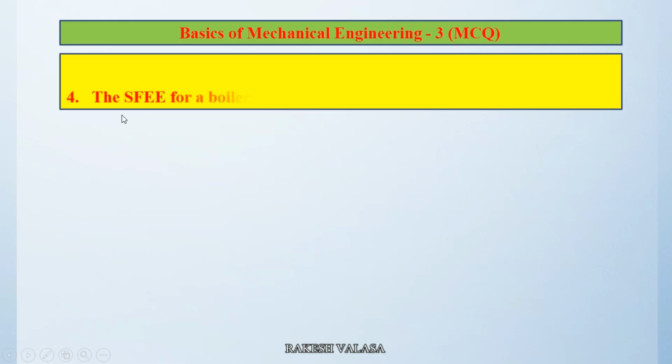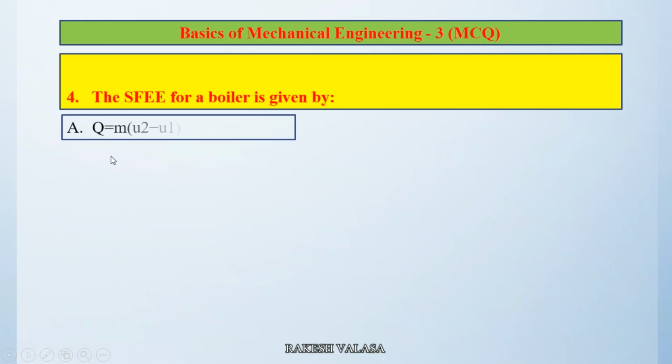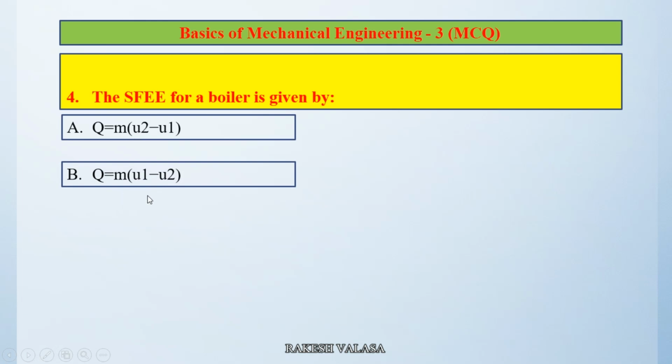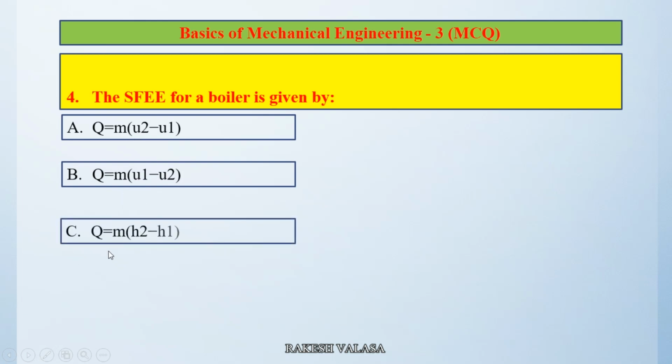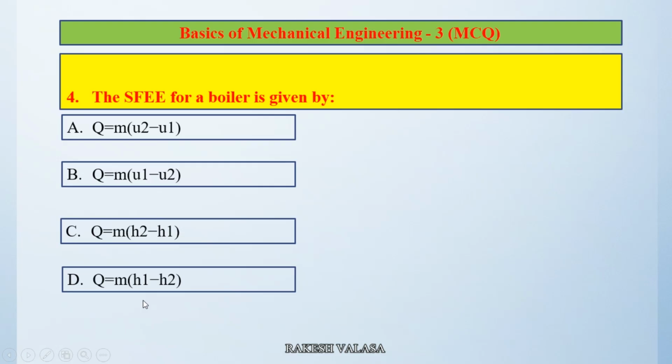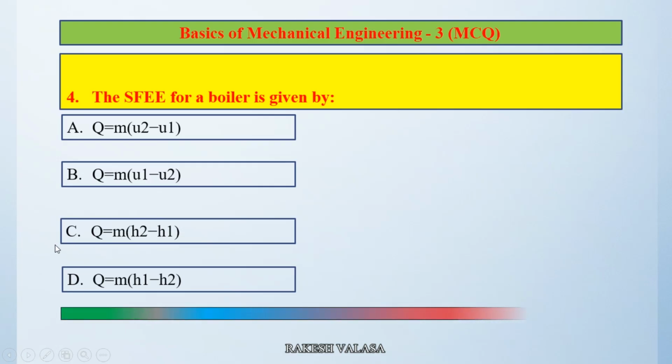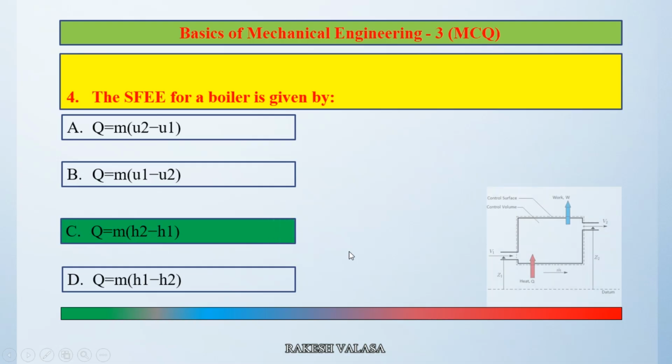Question number 4. The SFEE for a boiler is given by option A Q equal to M into U2 minus U1, option B Q equal to M into U1 minus U2, option C Q equal to M into H2 minus H1, option D Q equal to M into H1 minus H2. The correct answer is option C Q equal to M into H2 minus H1. Let us see the explanation.